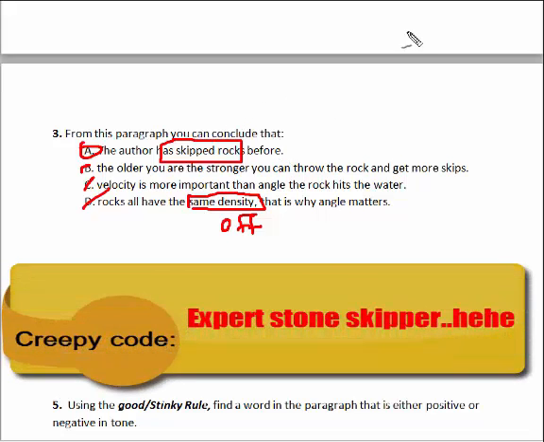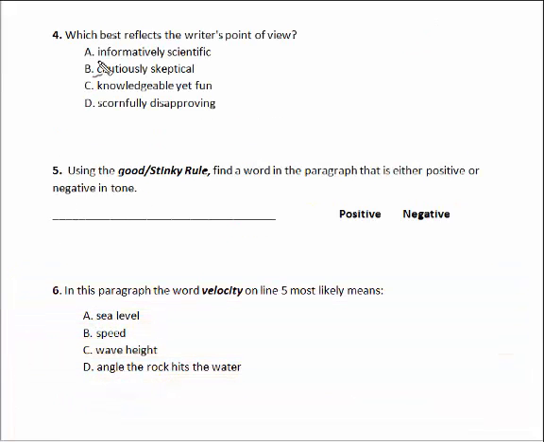Let's go ahead and take a look at problem number 4. Problem number 4, which best reflects the author's point of view? The author's point of view. First things first, we can come over here and use the good stinky rule, positive or negative. It sounds like this paragraph is about stone skipping. Stone skipping seems to be a fairly interesting topic that is fun. We can go over here and cross out answer choices that are negative.